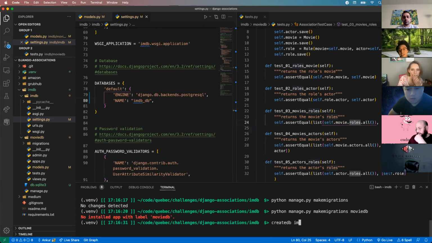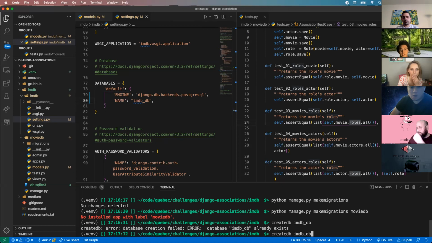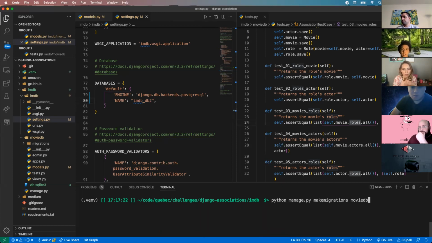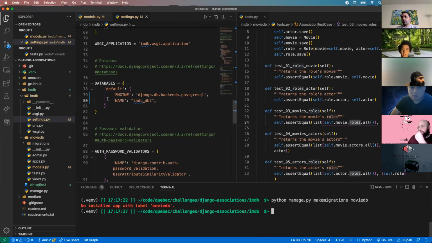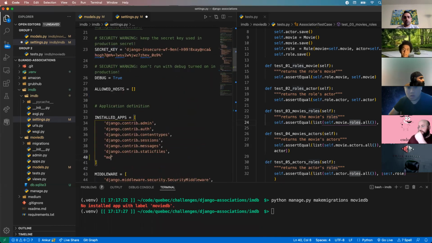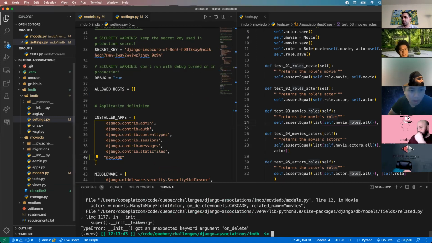Create DB IMDb. I think for my test cases, it's not going to use this database, is it? All right, so we have our app name, database name. Is that all we need? No app. Oh, sorry. App name is MovieDB. So always a lesson in good naming. I prefer putting proj and app, as you guys see. This, not the best naming scheme. Fingers crossed, that didn't work.